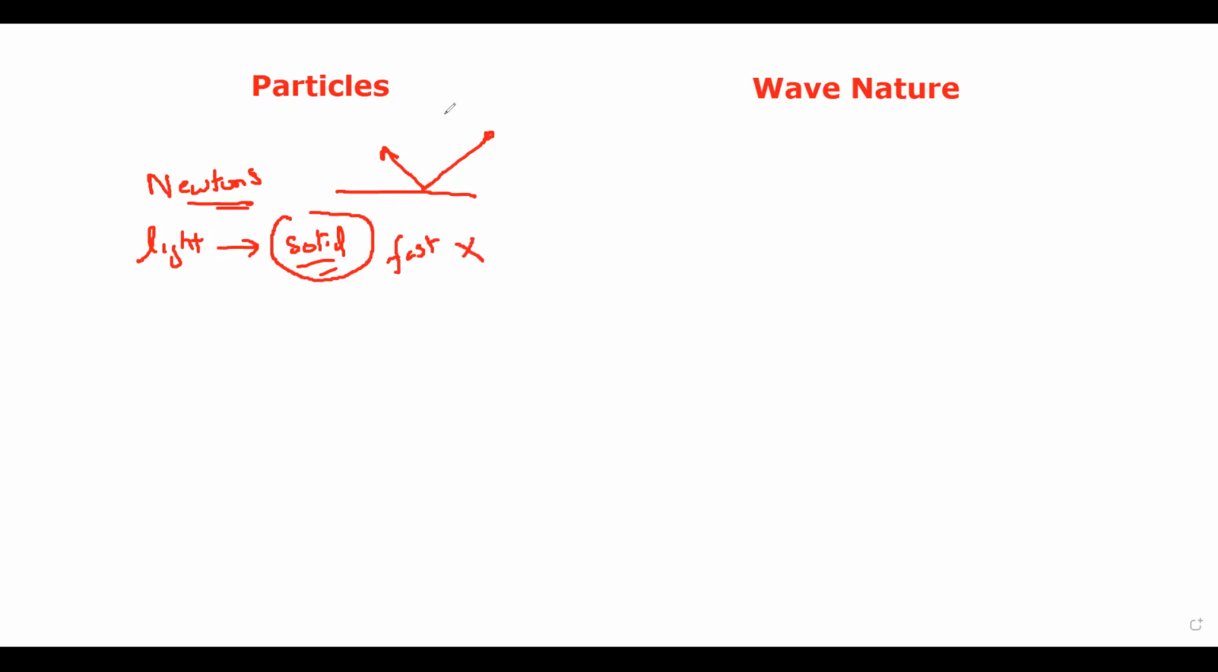Then the first physicist to explain the idea that light has a wave nature was Huygens. Huygens suggested that light has a wave nature, and using a wave nature he explained reflection and refraction. But the problem arises in the case of Huygens. He assumed that the whole universe is made up of a hypothetical medium which is called ether.